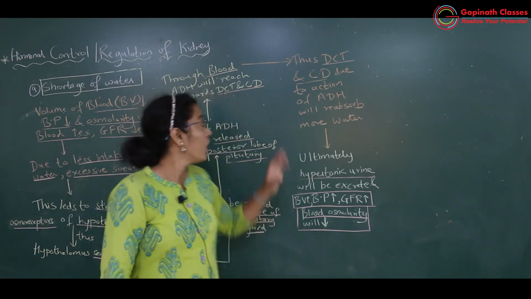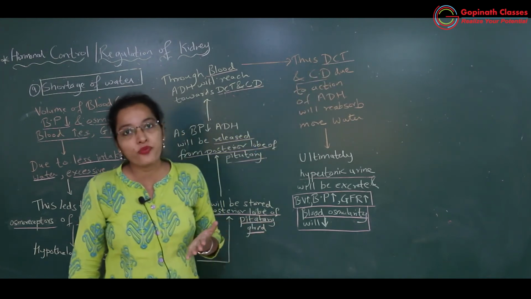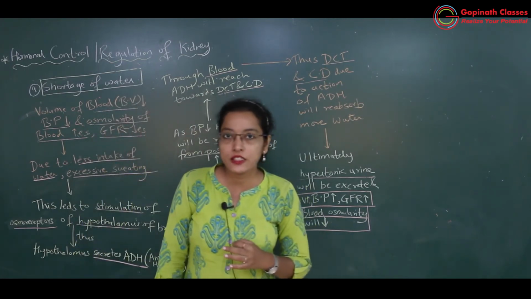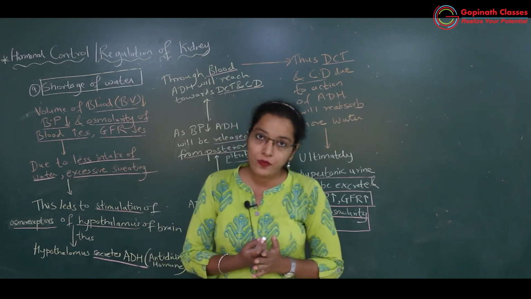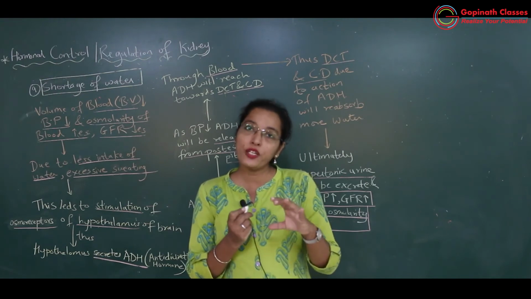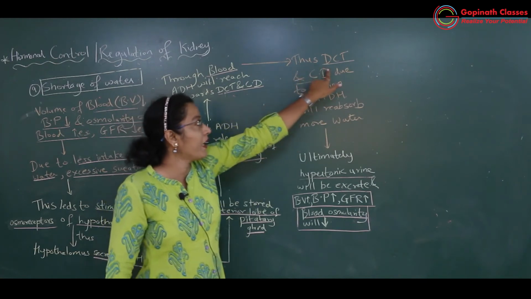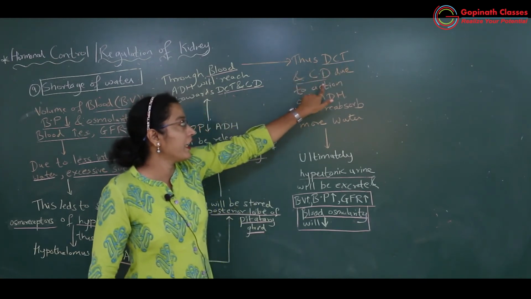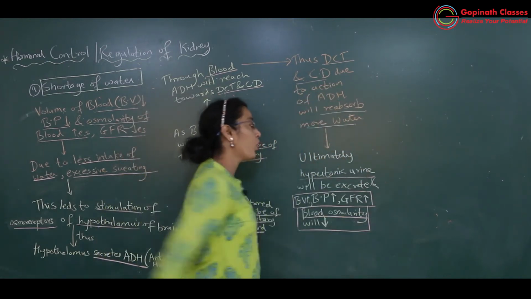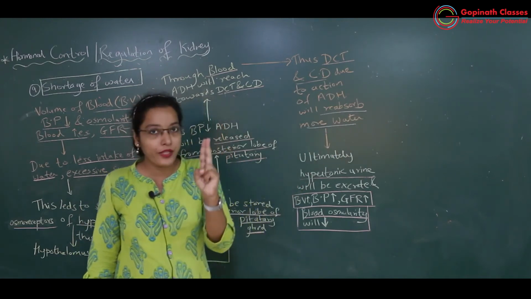Okay. Likewise, because water enters, there is an increase in the volume of the blood. BV will increase as well as blood pressure will also increase because water is entering inside. Okay. So what will happen? The pressure exerted by the body fluid will be much more now. So BP will increase. Okay. So what has happened? Distal convoluted tubule and collecting duct, due to the action of ADH, will reabsorb more water, and because of more water reabsorption blood volume has increased, blood pressure has increased.